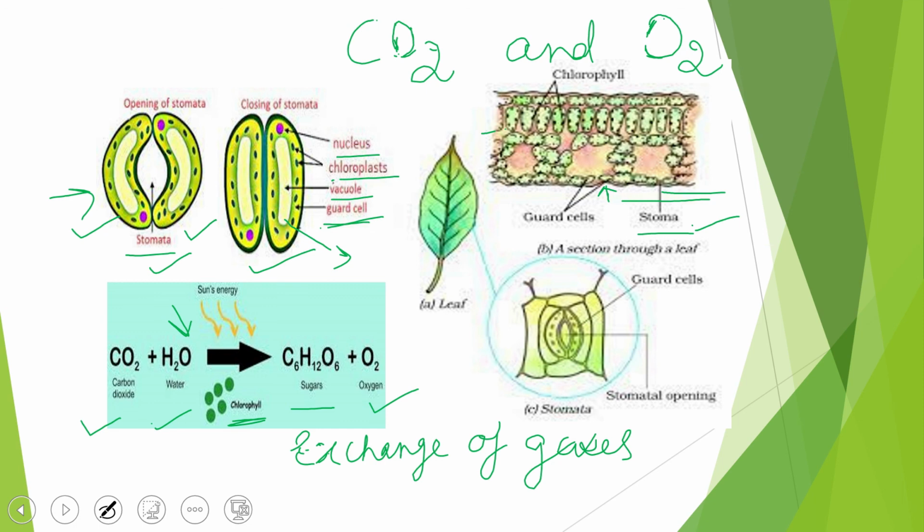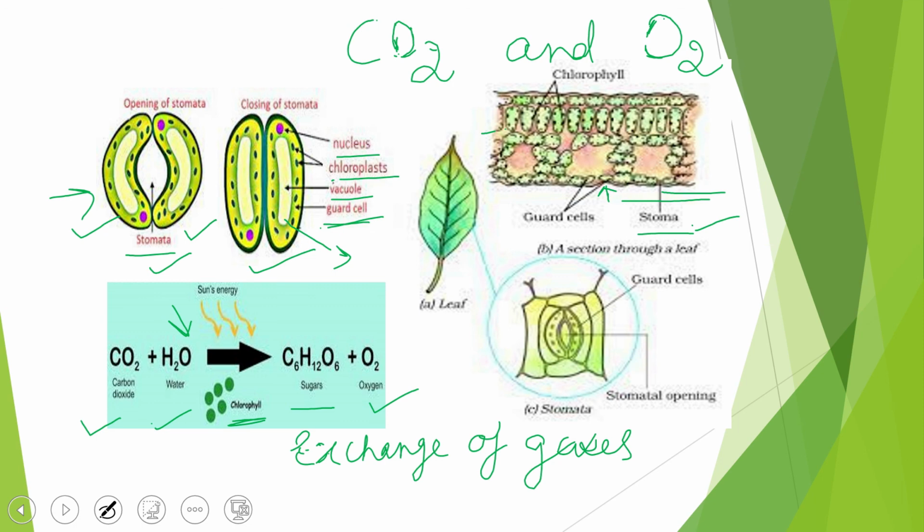They are very delicate, so they have guard cells to protect them, because if environmental conditions become harsh, the leaf needs protection. These small tiny pores have the guard cell to protect them. So stomatal opening is there, as I told you. Whenever the exchange of gases is taking place, the stomata open, and the gases are exchanged. So in this particular video, students, I will just quickly revise.